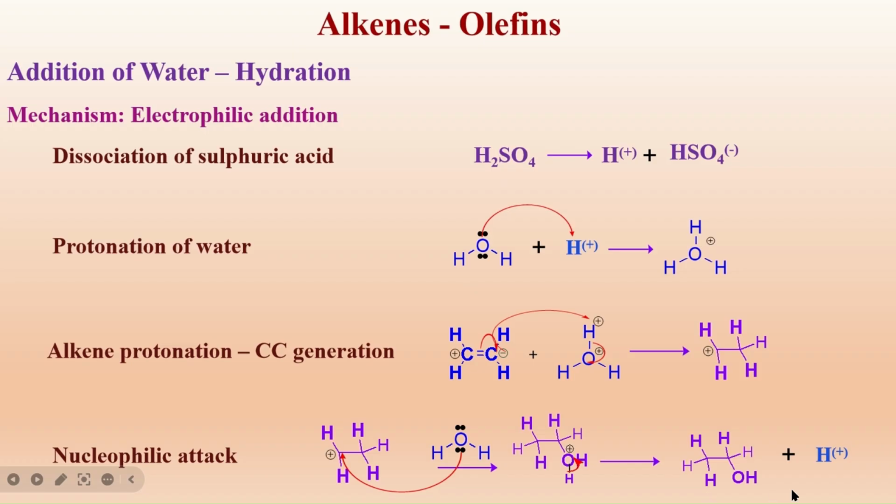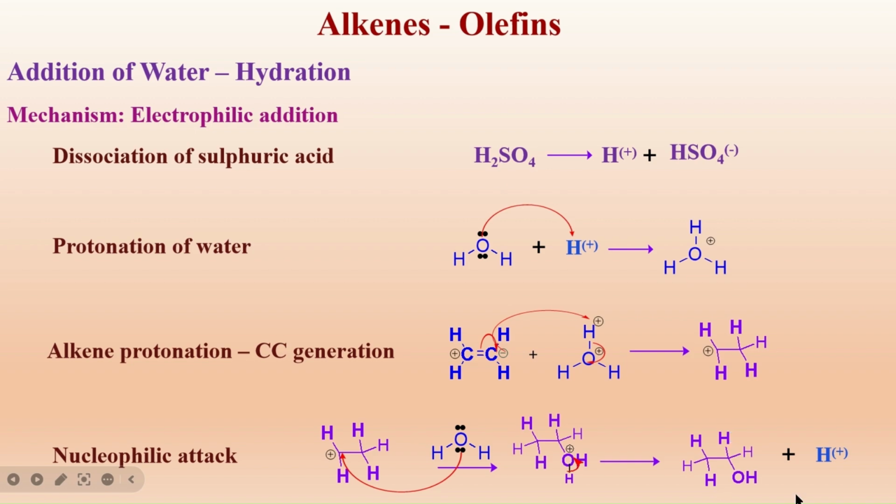This is how the water addition takes place across the carbon-carbon double bond of the alkene. H plus is added first as an electrophile. Electrophilic attack takes place. In the next step, nucleophilic attack takes place by this H2O, and we get alcohol.